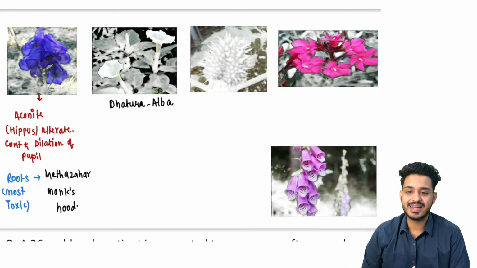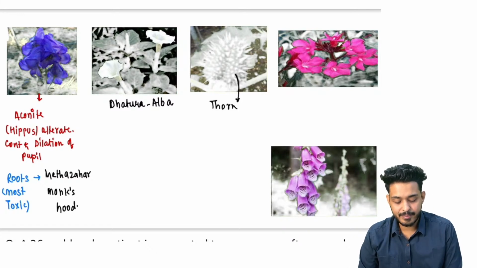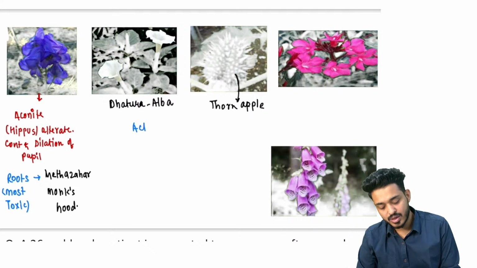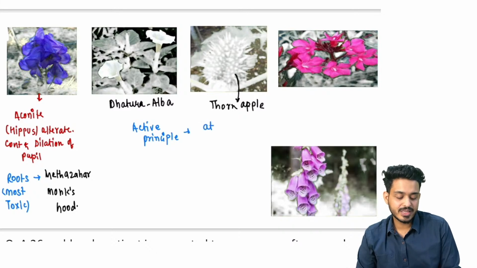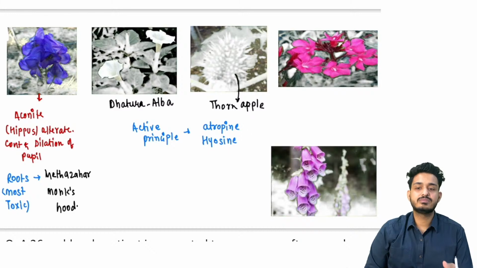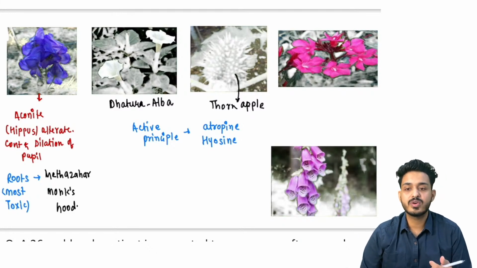This is the image of Datura alba. Alba means white, that is going to be Datura. And this is the image of thorn apple. What is the active principle? They have asked you the question, what is the active principle in Datura? It is going to be atropine plus hyoscine. Both of them are anticholinergic. Datura is also known as the most common roadside poison.